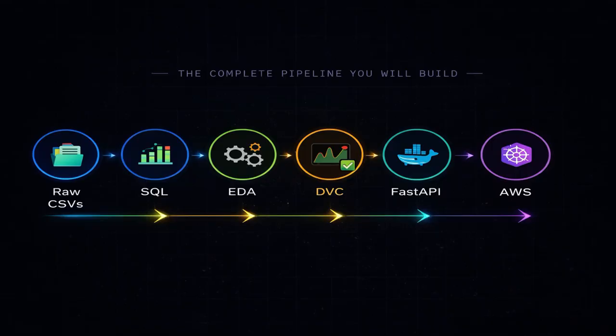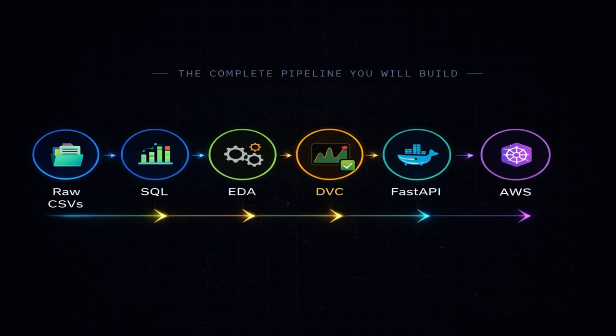So you will be starting obviously from raw CSVs, and then you apply sense to that with SQL, where you will be applying all kinds of analytics, whether operational or financial. Every bit is going to be analyzed over there, and then of course you will be doing EDA analysis. Then it comes to the DVC journey, and once all these pieces are done, models and everything, then it comes to the FastAPI journey, where you will be creating an API which can be consumed by any third-party system. And then you will be putting this behind Gradio. Gradio is again a UI app which can be quickly developed from Python libraries, right? So you will be seeing all these pieces with me.